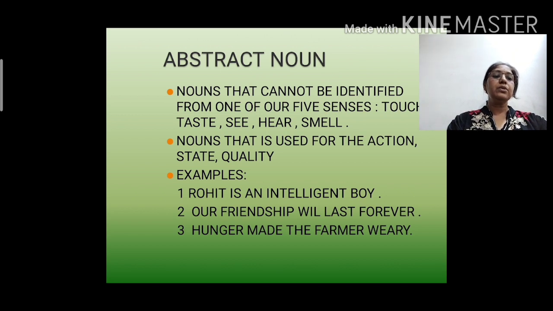Our friendship will last forever. Friendship here means that you are not able to perform an action on it, or sense it with your five senses. So friendship here is an abstract noun. Hunger made the farmer weary. Again hunger here cannot be touched, you cannot hear it, you cannot smell it, you can just feel it. So these words are abstract nouns.